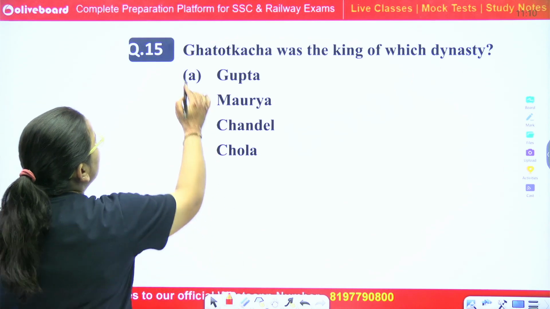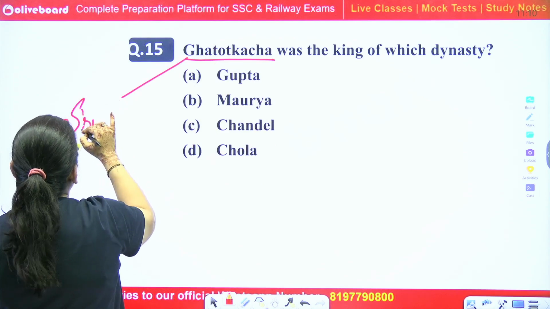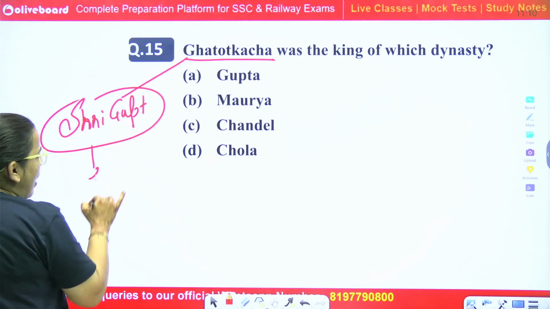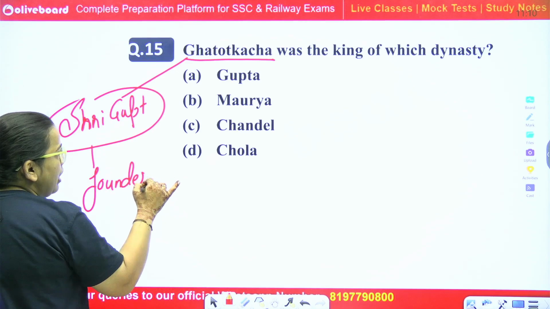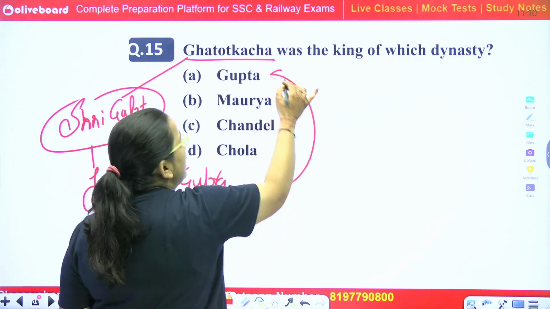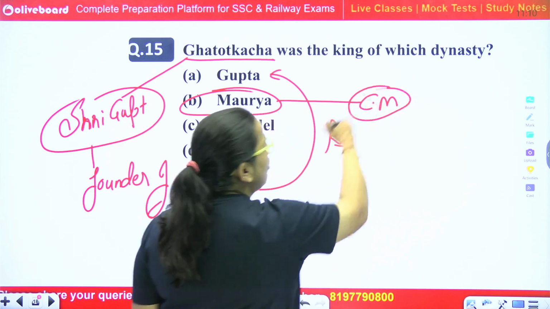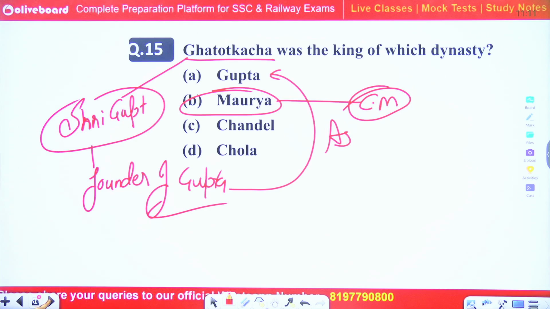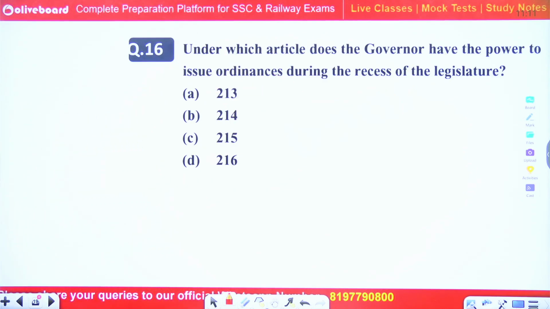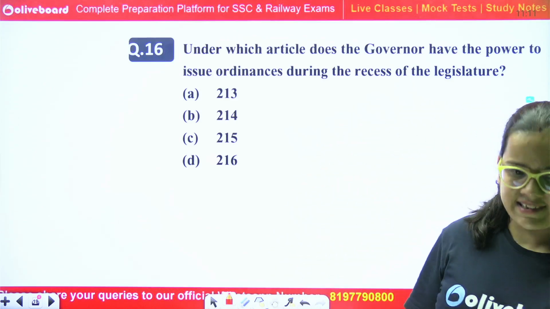See, Ghatotkacha was a successor of Shrigupta, and Shrigupta was the founder of the Gupta dynasty. So the correct answer is option A. Chandragupta Maurya was the founder of the Maurya dynasty. Okay, moving to our next question: under which article does the governor have the power to issue ordinance during the recess of the legislature?